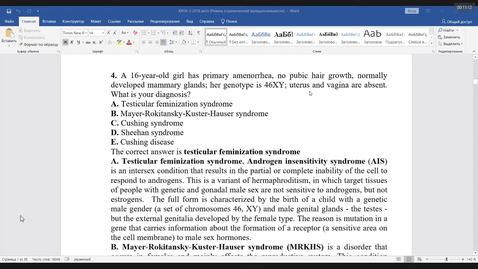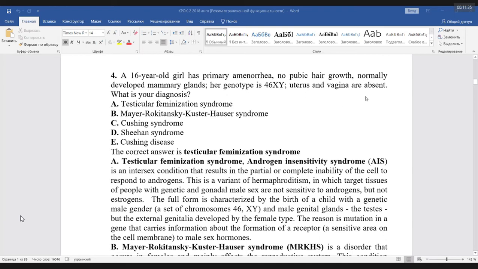But inside you see what they have: no vagina, no uterus, and usually they give you genotype 46 XY. We name this XY, and it is the syndrome of testicular feminization.